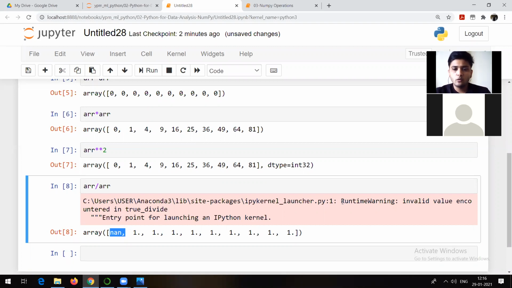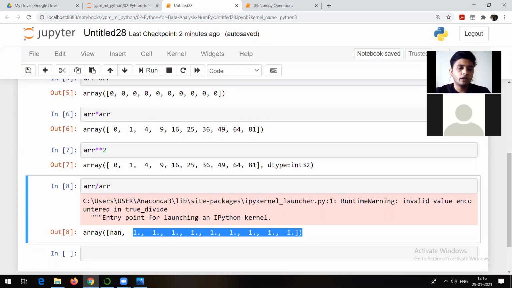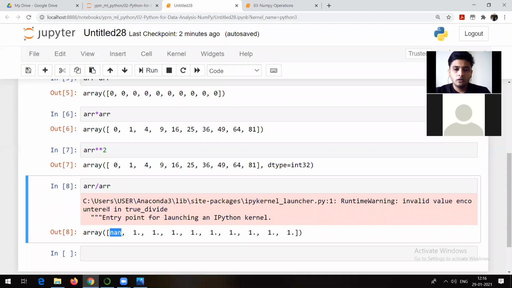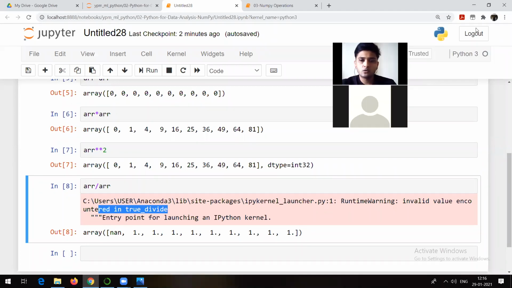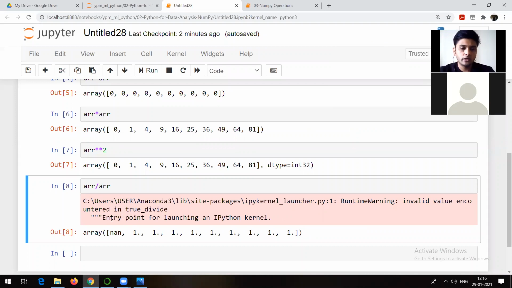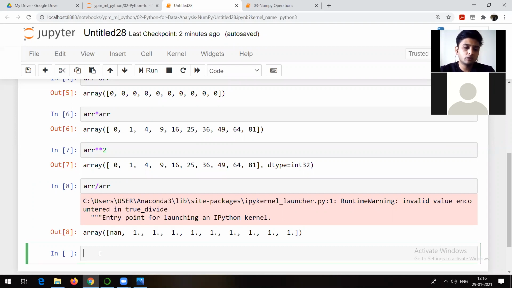You are also going to get a warning here. See, for other operations, it is going to show you the result, but wherever there is some problem, it's going to show the warning also. So: invalid value encountered in true_divide. It's like a divide by 0. Still, even though it is not possible, you are able to see the result here. So I mean to say you will be able to see a warning here.